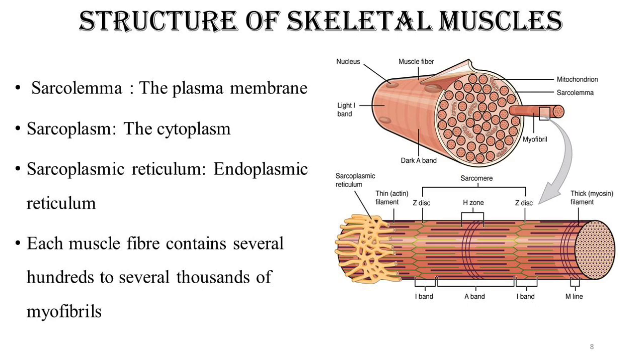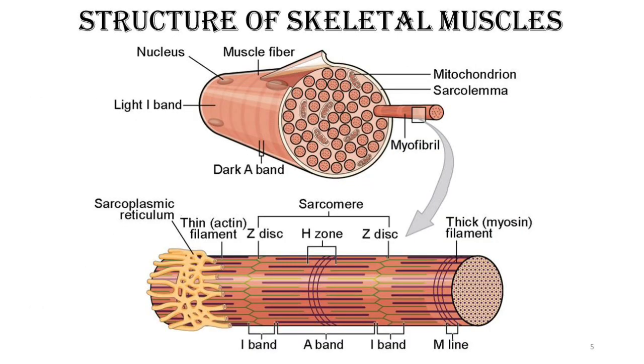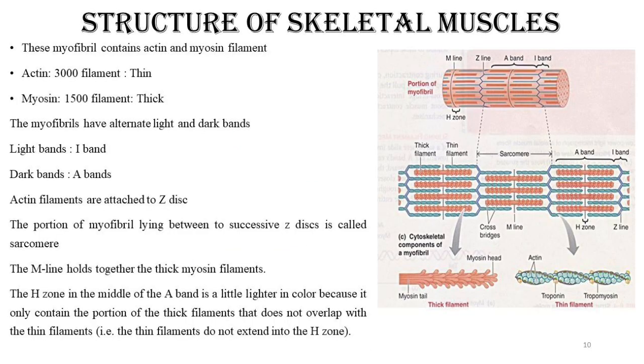अब ये जो मसल फाइबर है, each muscle fiber contains about several hundred to several thousands of myofibrils. तो एक मसल फाइबर है, ये किससे बना है? तो 100 to 1000 number of myofibrils. You can see the myofibrils in the figure. Okay. So what is this myofibril? Let us understand about this one.